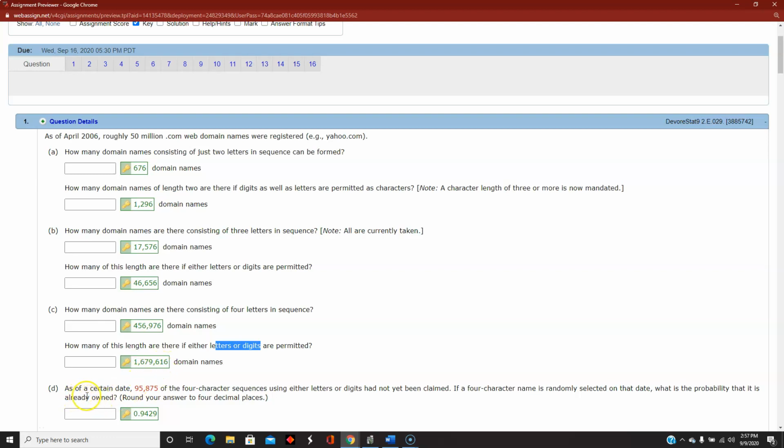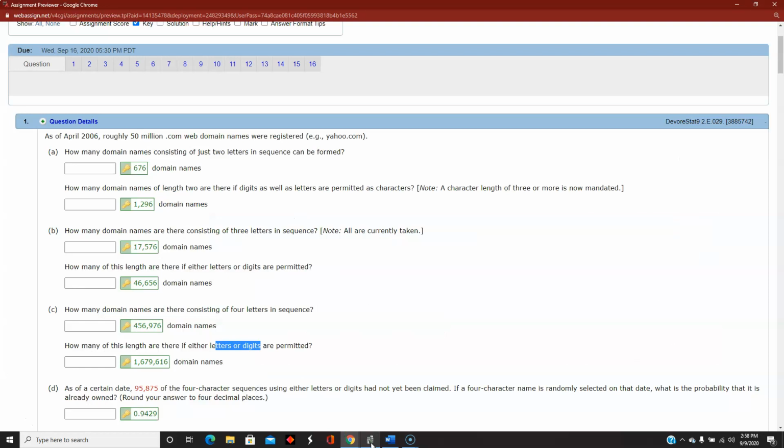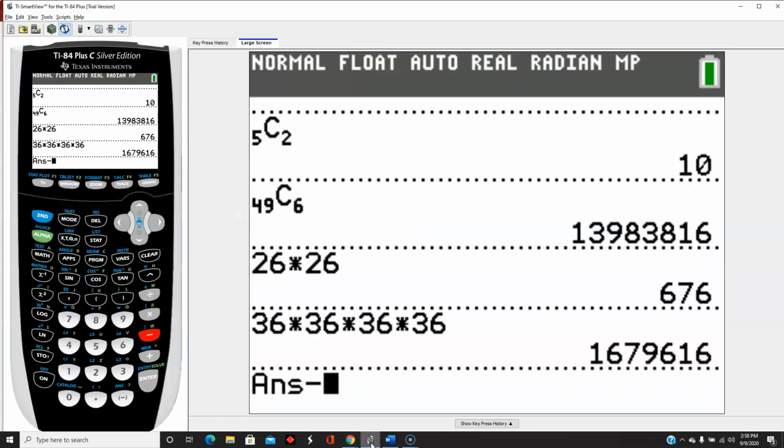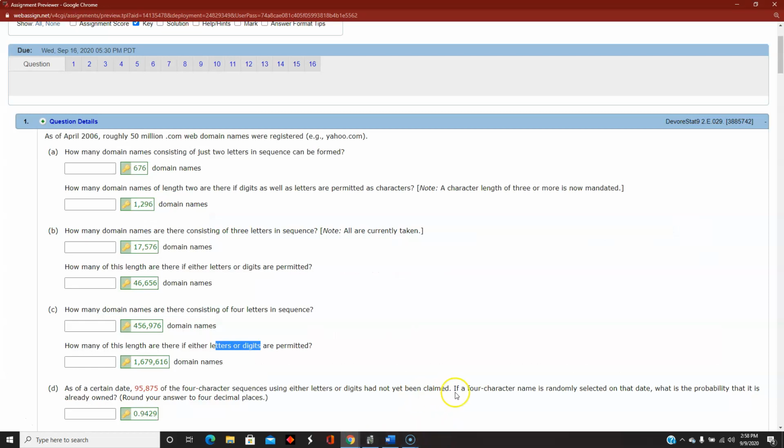And then they say, as of a certain date, this many of those 4-character sequences, using letters or digits, had not been claimed. So I'm going to subtract 95,875, which means 15 million and change have been claimed.